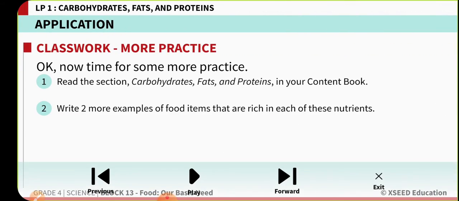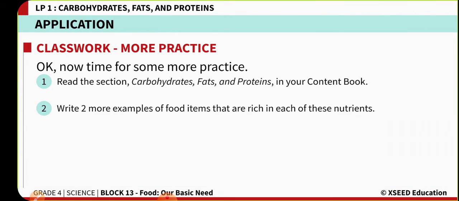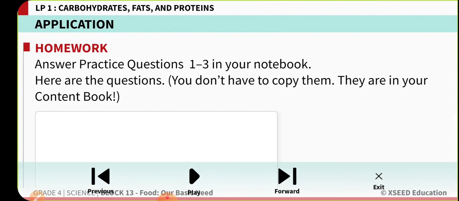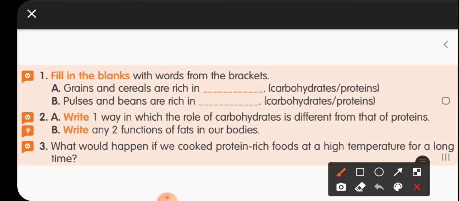Now in this homework part, let us see. Fill in the blanks with the words from the brackets. The first one: grains and cereals are rich in carbohydrates. Pulses and beans are rich in proteins.